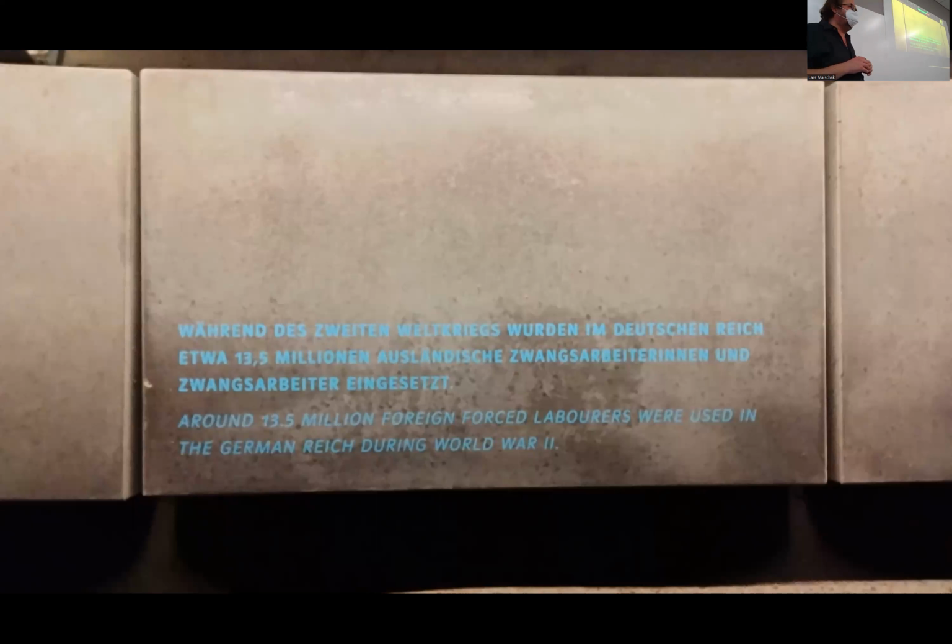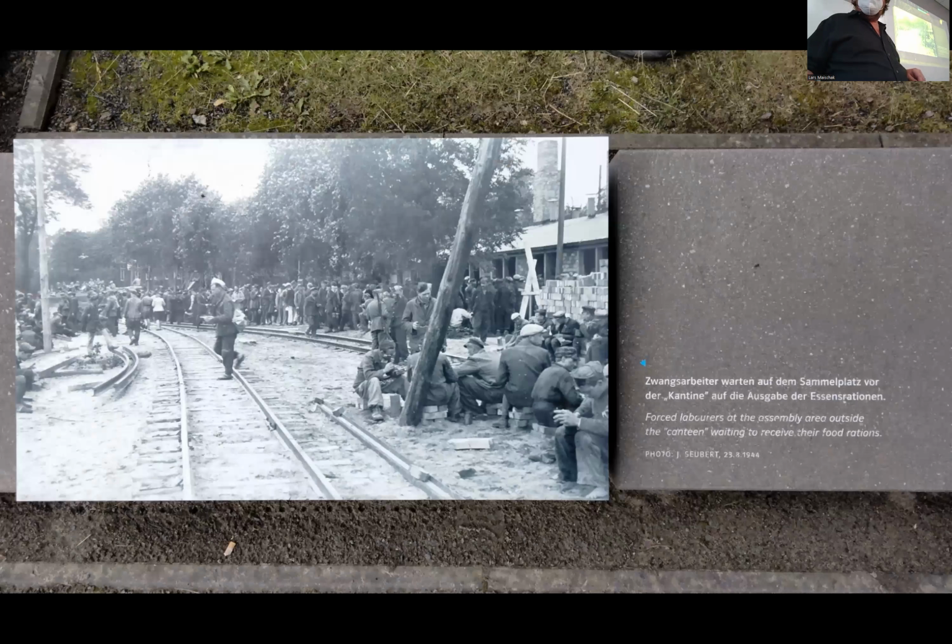All in all, and this is just to say that this case was not an exception to the rule, but rather the rule, all in all, 13.5 million foreign forced laborers were brought to Germany during the war. And again, this was in large part the point of the whole thing. If you look at the All-German Association and the plans they drew up, this was the point. The photographs are few, where the forced laborers are in the picture. It is usually because they were trying to capture something else, but here you have a crowd forming for food distribution.